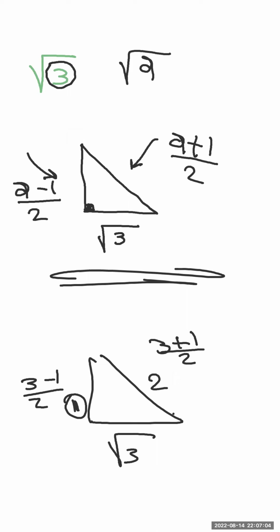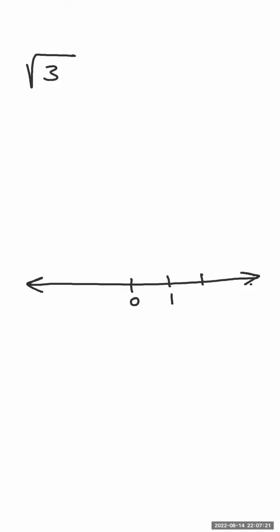Get back to the first point. How to represent square root of 3? Again, clear the board. Square root of 3, number line: 0, 1, 2, and negative 1, negative 2. Mister, I didn't understand the triangle. Okay, I will explain it again. Don't worry, because the solution comes from the triangle.